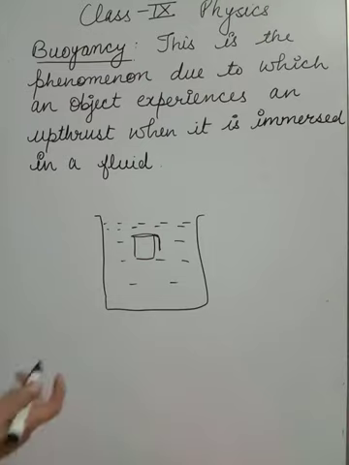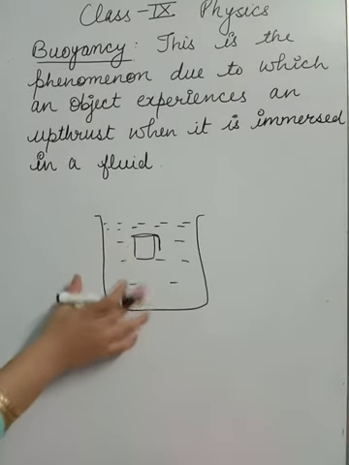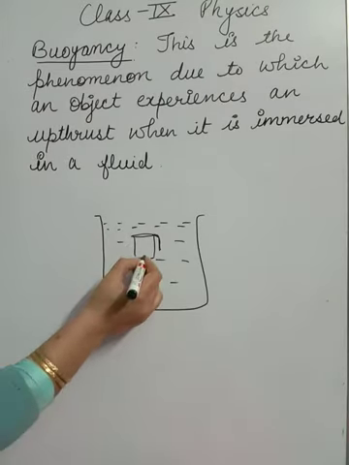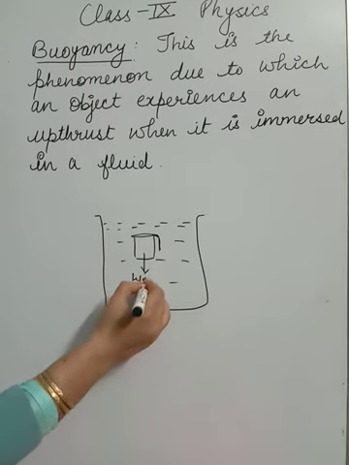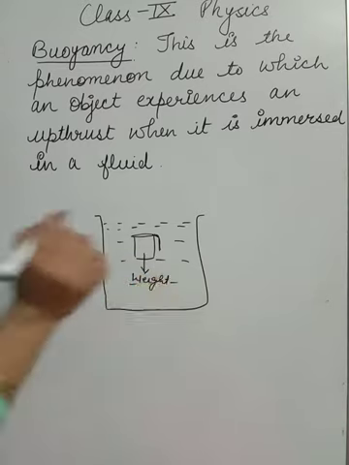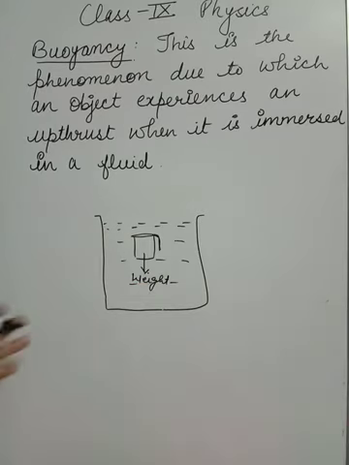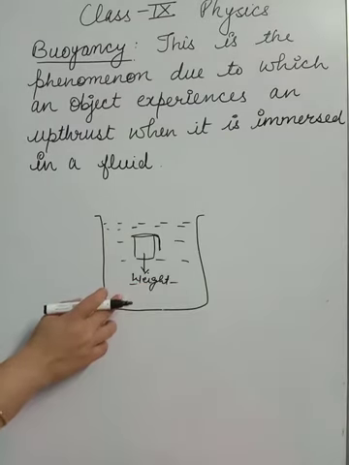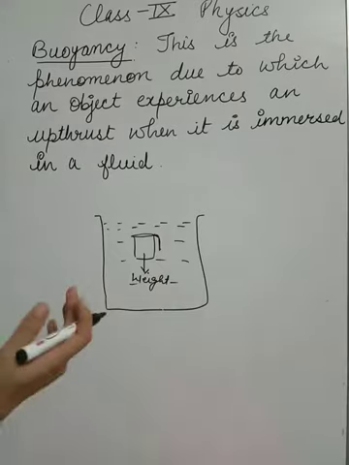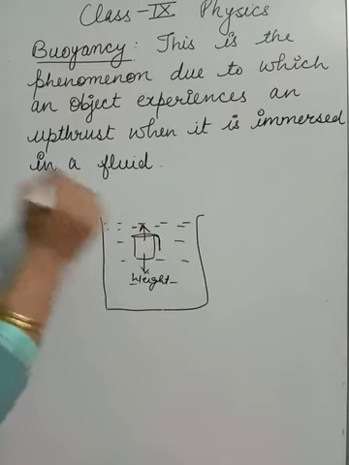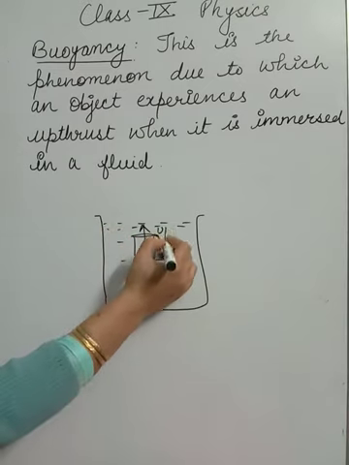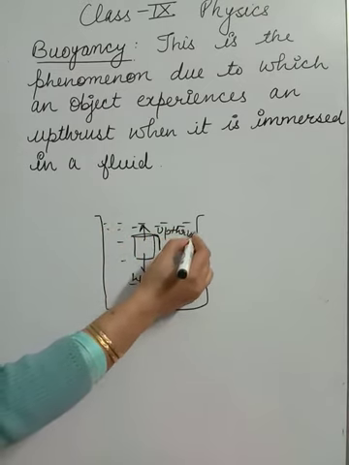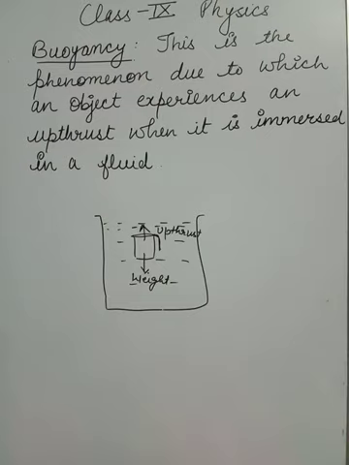So why does it happen? Because whenever your mug is inside this water or inside any fluid, weight acts in the downward direction due to the gravitational pull of earth. But this liquid gives an upward force, so we generally call it upthrust.